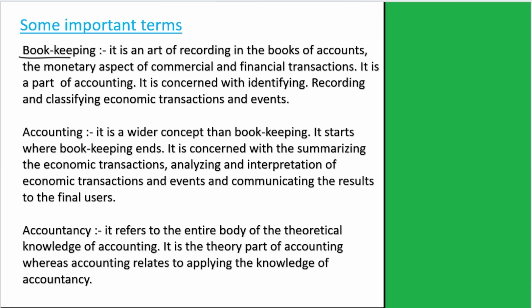So, we can simply say that bookkeeping is managing the books of accounts. And what are books of accounts? Like we already saw, the journal is a book of account.